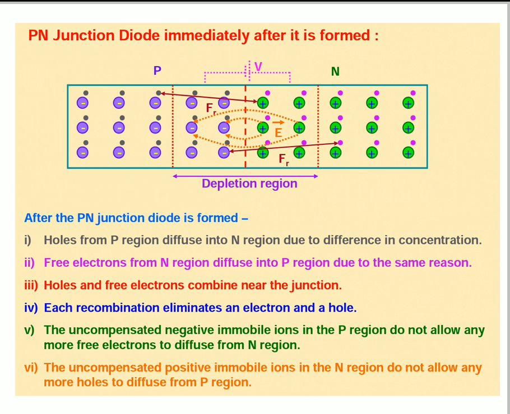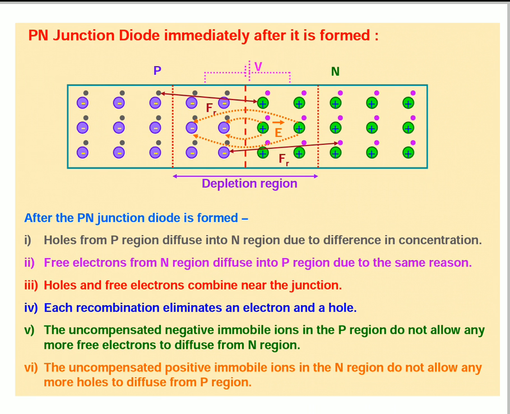Holes are present in the P region, which diffuse. Diffusion means the particles move from higher concentration to lower concentration.